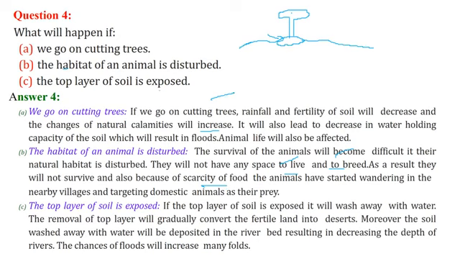Now the top layer of soil is exposed. As I said, when the trees are not there, the top layer of the soil will be exposed and will wash away with water, and this removal of the top layer will gradually convert the fertile land into deserts. Also the soil which is washed away with water will be deposited into the river bed. That will increase the depth of the river, and then the chances of floods will also increase.